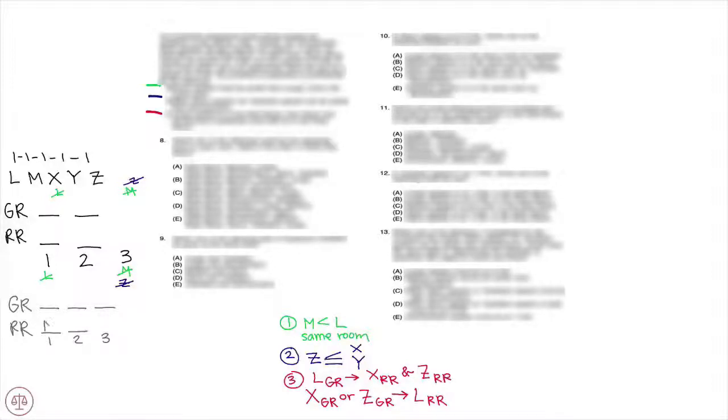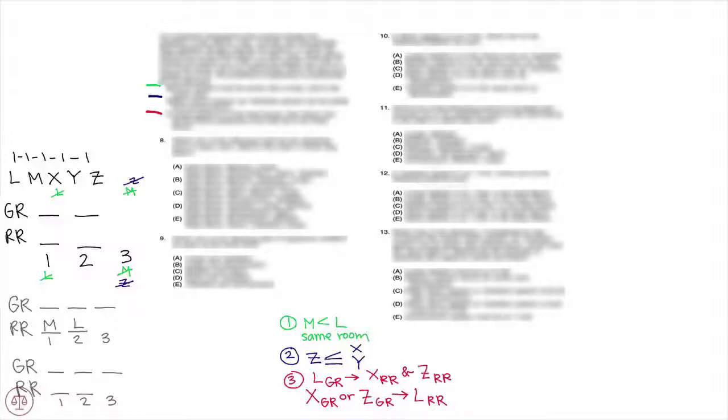We know M is going to be first and L is going to be second because rule number 1 tells us that M's speech is before L's speech. In the second option, we still have the gold room having the 3 p.m. speech. We have 1, 2, 3, 1, 2. And here, we're going to have ML in the gold room. So that gets a little bit trickier.